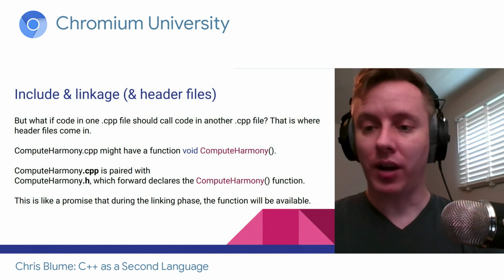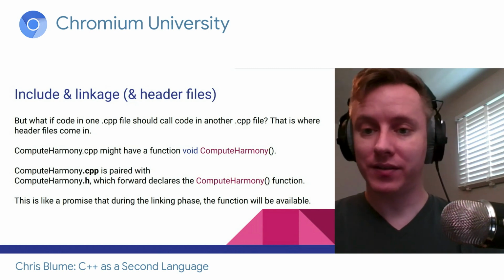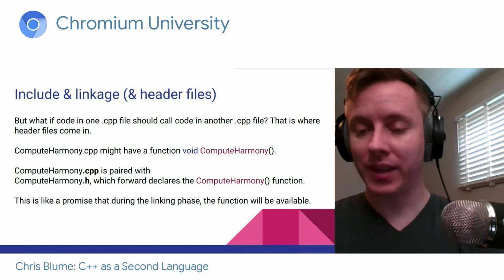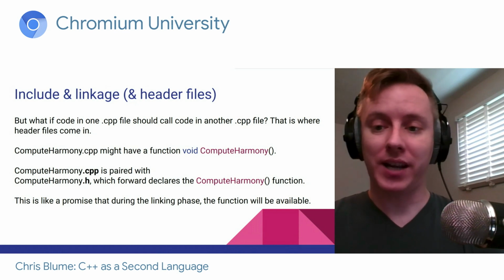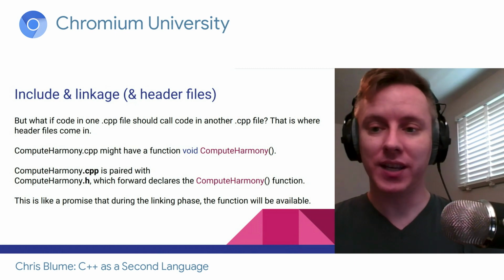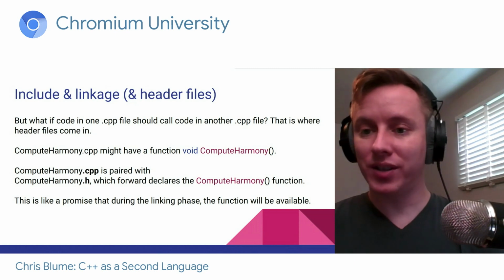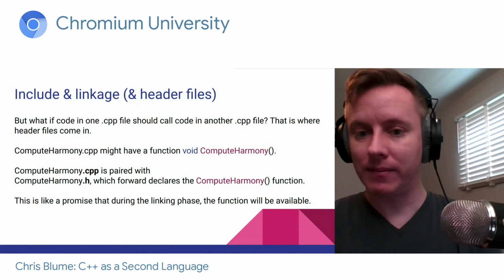In the header, I'm going to forward declare this compute harmony function. The goal here is not to actually define the function, but just to say, I promise there will be a function, it'll look like this. This is the signature.